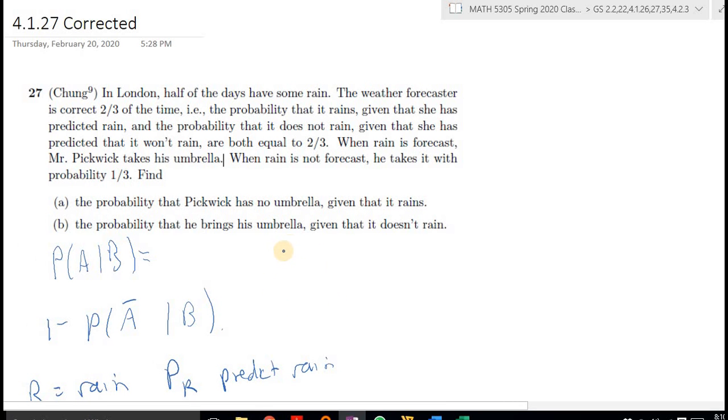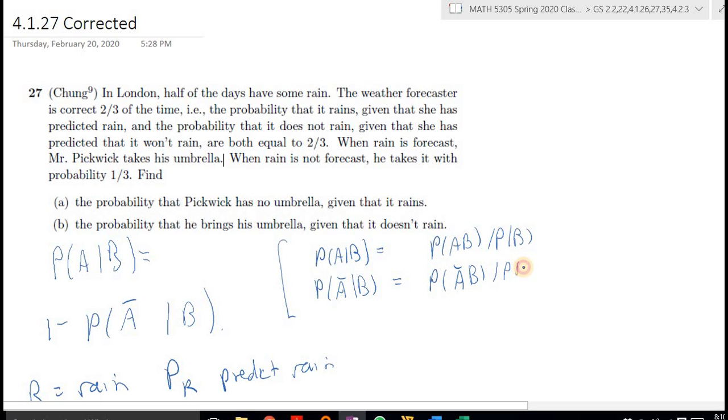So why is this true? This is true because the probability of A given B is equal to probability of AB over probability of B. Probability of A bar given B equals probability of A bar B over probability of B. Now, this means A intersect B, and this means A bar intersect B, just some shorthand.